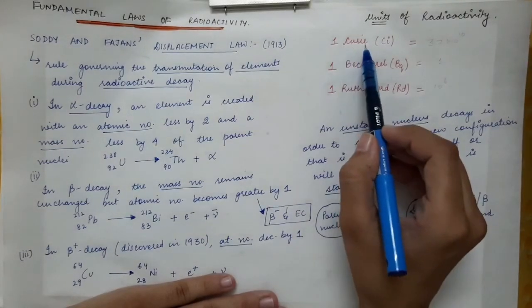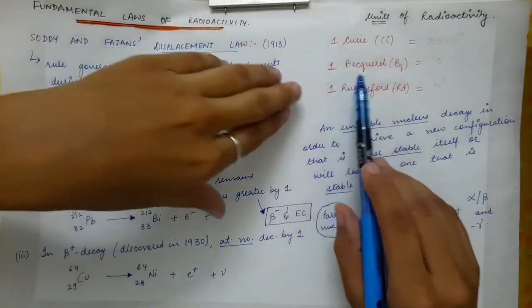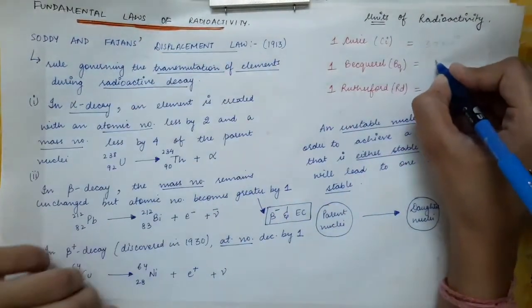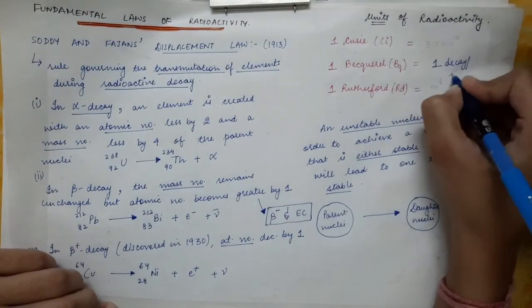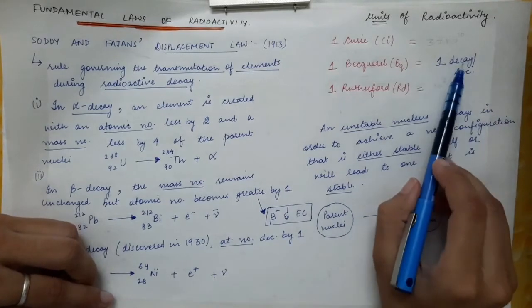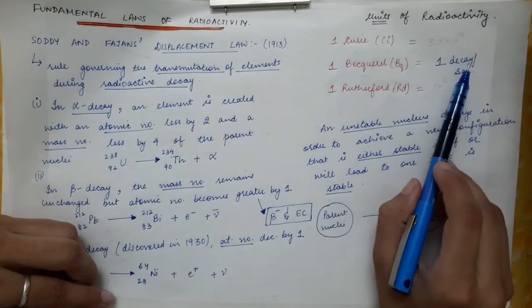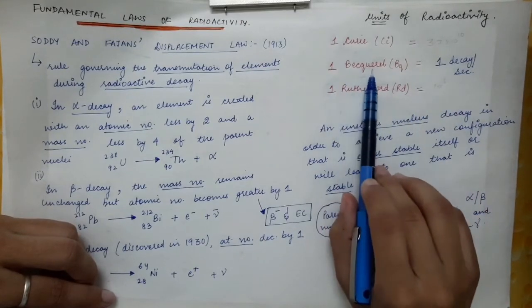Now 1 Curie is defined. So first of all, 1 becquerel. 1 becquerel is defined when one decay is happening in 1 second. One decay is happening per second. So one nucleus will decay to the daughter nuclei in 1 second. So that is called 1 becquerel.